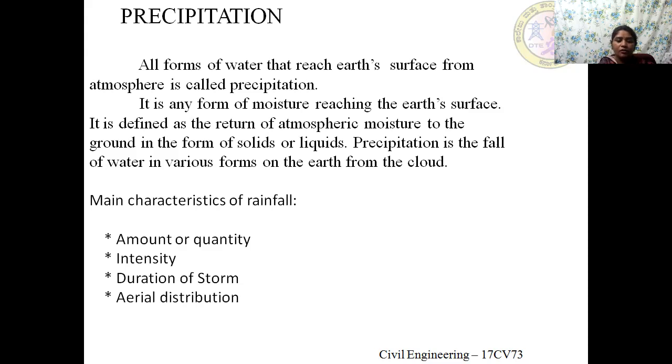Again, it depends on the intensity, whether it is more or less or a uniform intensity. Coming to the areal distribution, during a storm, the rainfall intensity or depth will not be uniform over the entire area. Hence, we must consider the variation over that area. The areal distribution of rainfall over which the rainfall is uniform throughout.